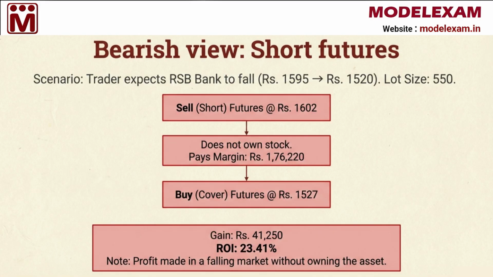power of leverage. Now, let us look at a bearish view where a trader expects RSB Bank to fall from 1,595 rupees to 1,520 rupees. Even without owning the stock, you can short the futures at 1,602 rupees by paying a margin of 1,76,220 rupees. When the price falls, you cover your position by buying it back at a lower price like 1,527 rupees. This results in a gain of 41,250 rupees, which is a return on investment of 23.41%. This shows how you can profit in a falling market without owning the asset.